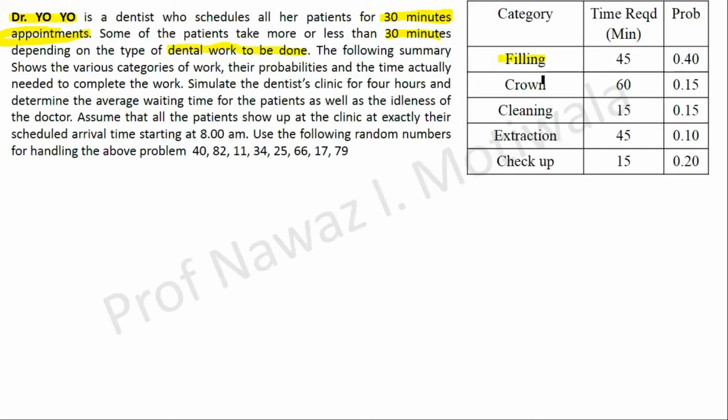So that is filling, crown, cleaning, extraction, and checkup. So these are the various categories. The following table shows the categories of work, their probabilities, and the time actually needed to complete the work. Okay, the actual time is given to complete the respective work. And what we need to do, we need to simulate the dentist clinic for 4 hours.